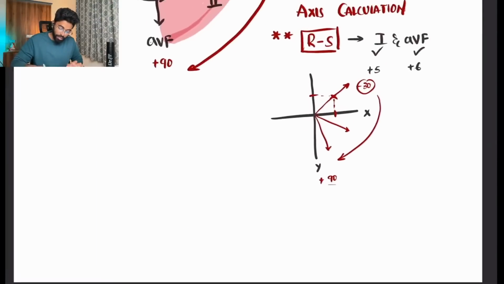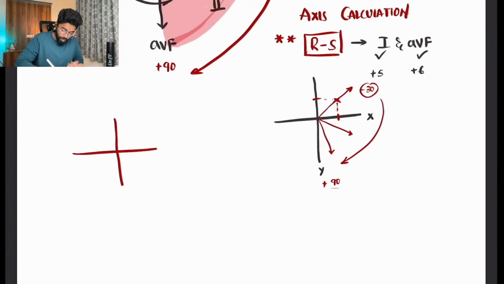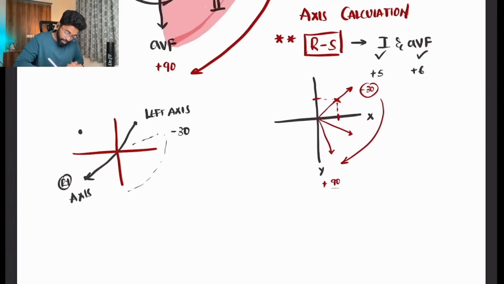What if it has fallen somewhere here? If the point we have calculated has fallen somewhere here, outside minus 30 but towards the left side, we say left axis deviation. If the point has fallen somewhere here, it is outside the axis again but towards the right side, so we say right axis deviation. If the point has fallen here and it is outside the axis but extremely to the right side, we say extreme right axis deviation.